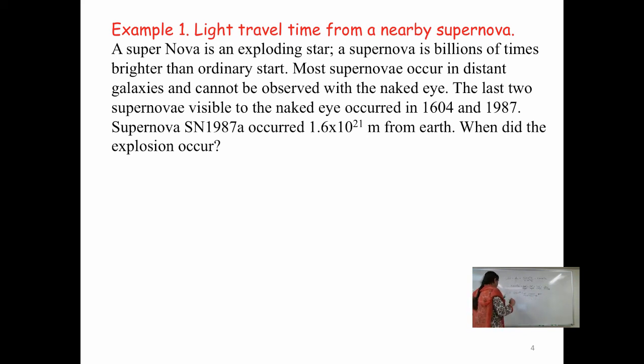I calculate that this number should be 170,123 years. So the supernova that we observed in 1987 actually occurred this many years ago, and we only saw it in 1987.